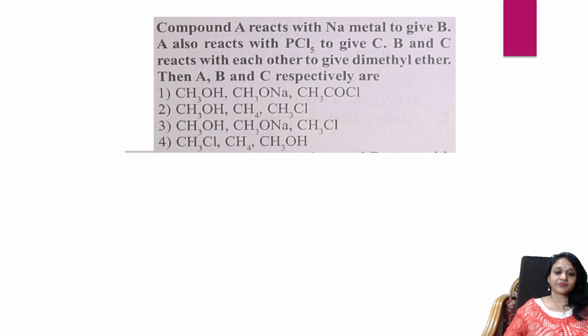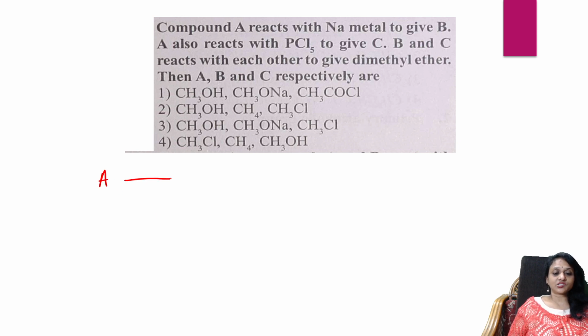Next, easy. Students. A compound A reacts with sodium metal to give B. A also reacts with PCl5 to give C. B and C react with each other to give dimethyl ether. Then A, B, C are what? Easy. Let's write.